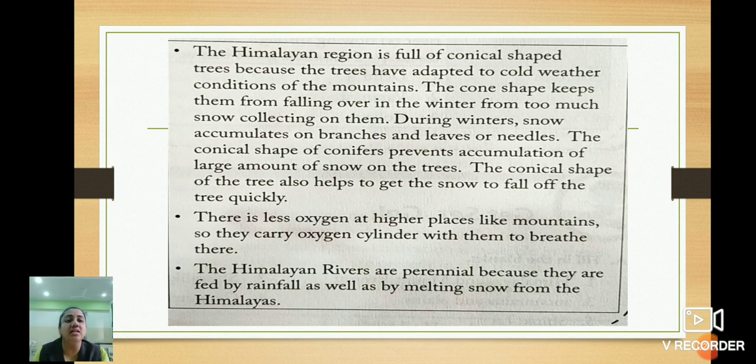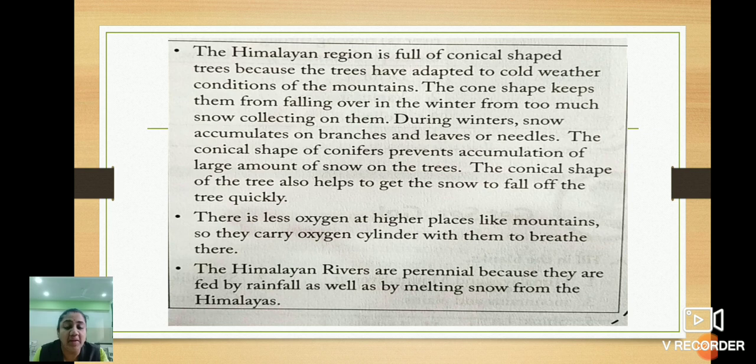The Himalayan region is full of conical shaped trees because the trees have adapted to the cold weather conditions of the mountain. The cone shape keeps them from falling over in the winter from too much snow collecting on them. During winters, snow accumulates on branches and leaves or needles. The conical shape of conifers prevents accumulation of a large amount of snow on the tree. The conical shape also helps the snow fall off the tree quickly.